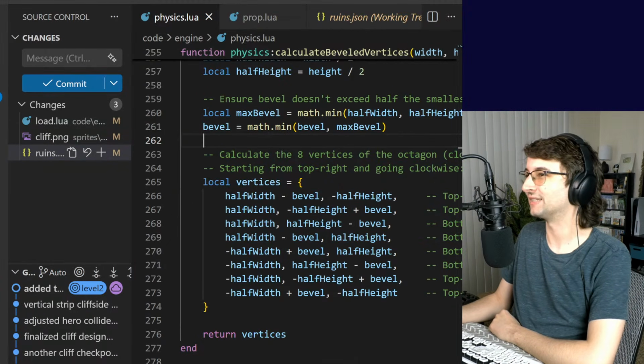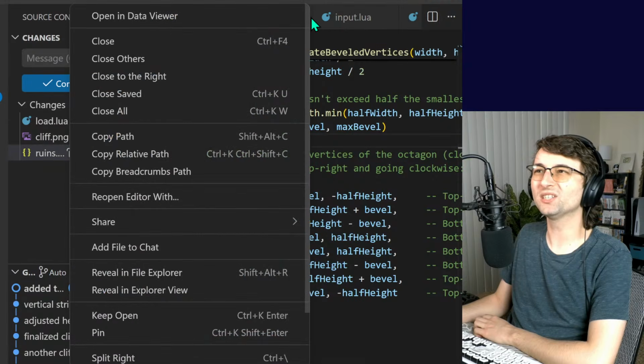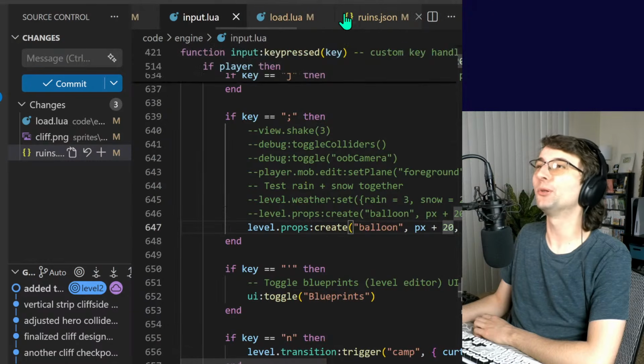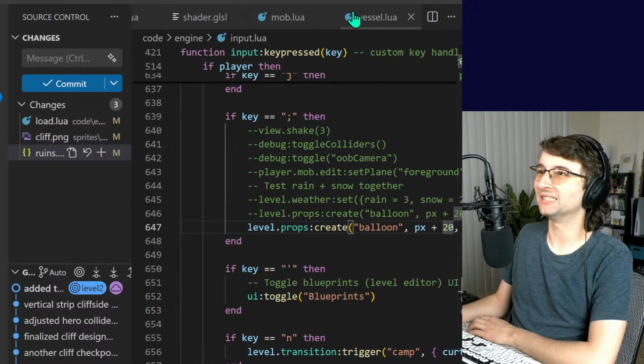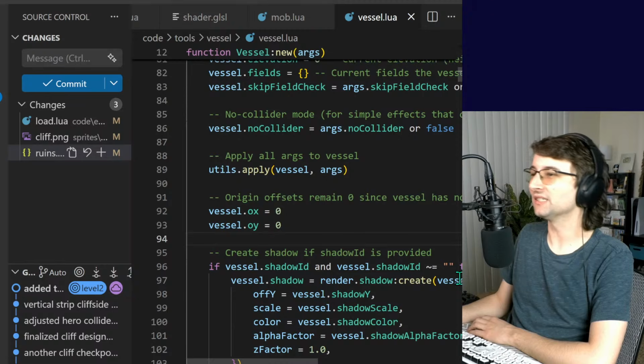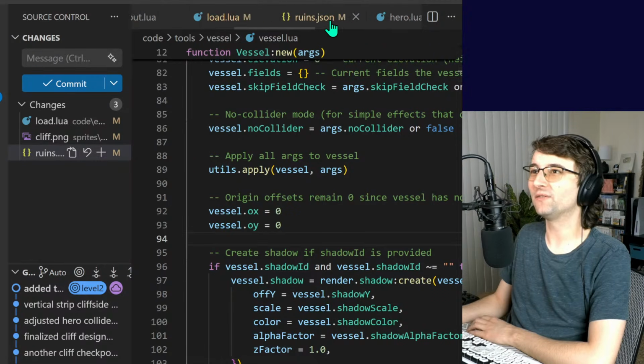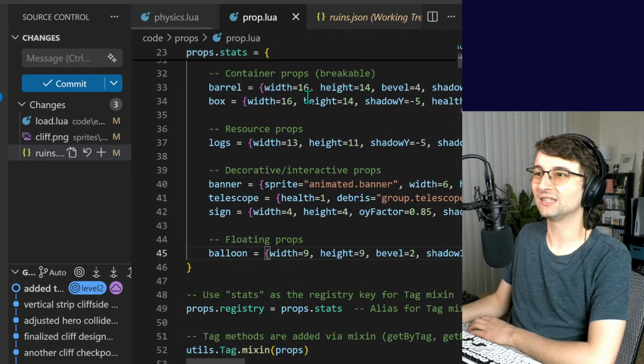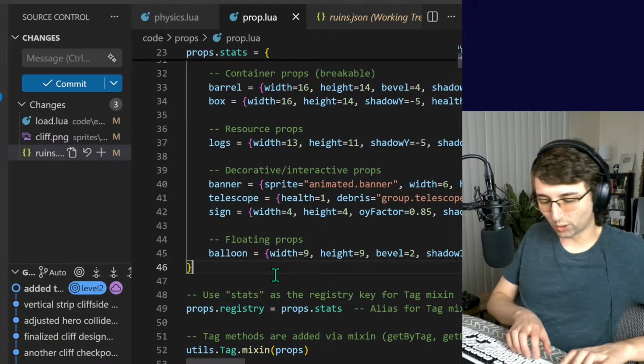But back to this one thing. What was I working on? I was working on the balloons. The balloons are busted, because for some reason the balloons don't have any physics. Like, no collider, no vessel is made.